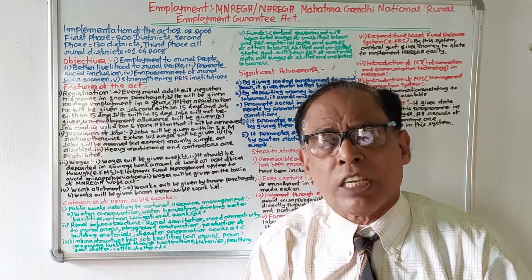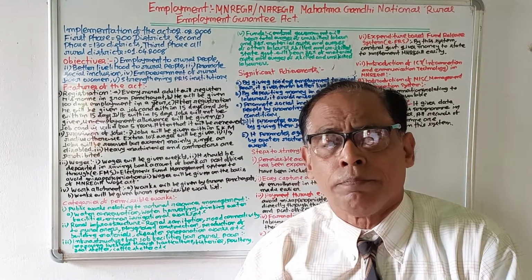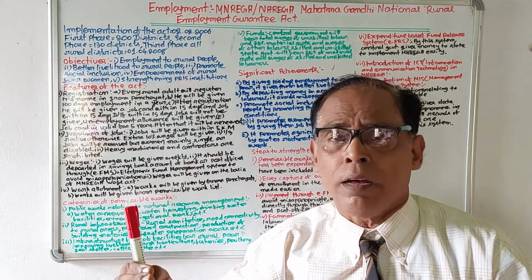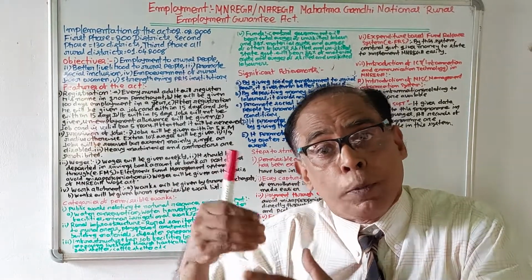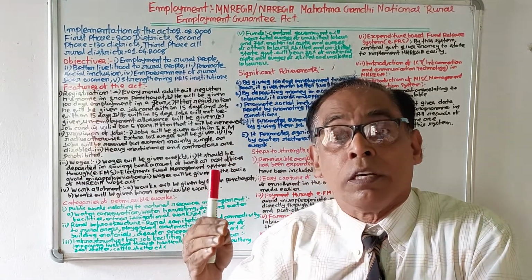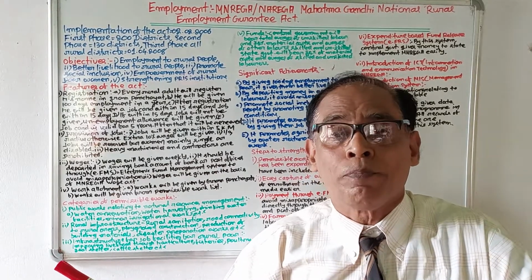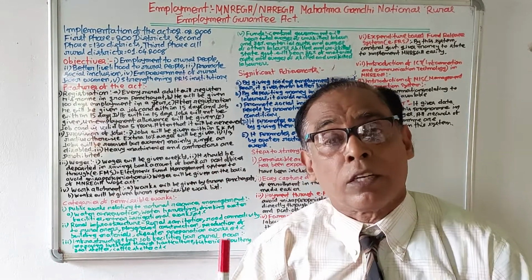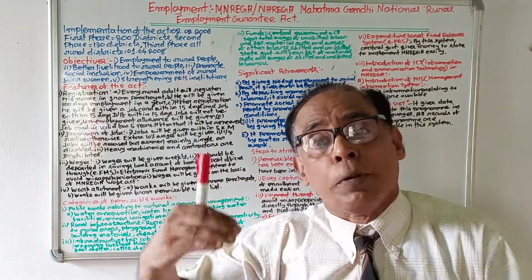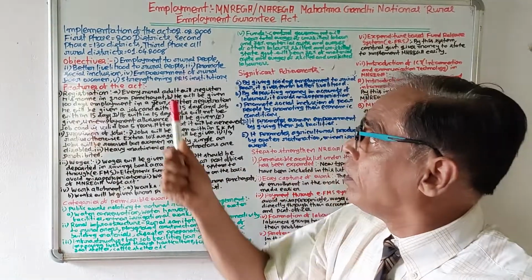Another objective of this scheme is that by giving employment, 100 days of employment in a year, to poor people of the rural area, their economic conditions will develop so that they will not feel inferiority in comparison to other people. And if their economic condition develops, they will not hesitate to mix with other people. By this, there will be social inclusion.